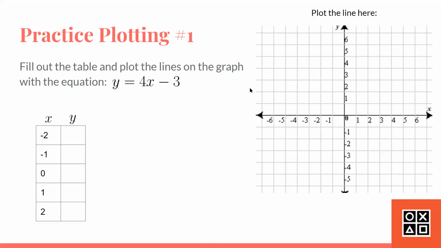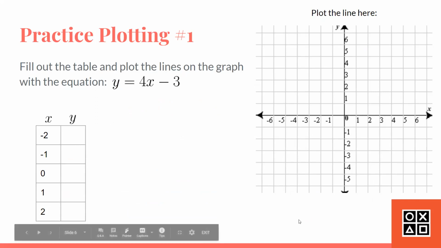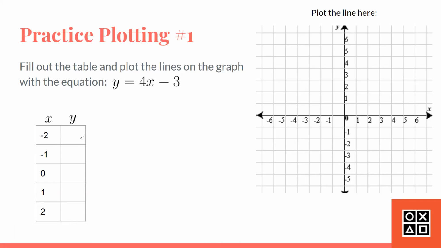Practice plotting. Fill out the table and plot the line on the graph with the equation y equals 4x minus 3. Let's go over this. Let's try this one first. So y equals 4x minus 3. As we see, we just made a chart. You can make a chart by yourself too. And we plugged in the values for x: -2, -1, 0, 1, 2, as these are the simple ones that make the line graphing easier.